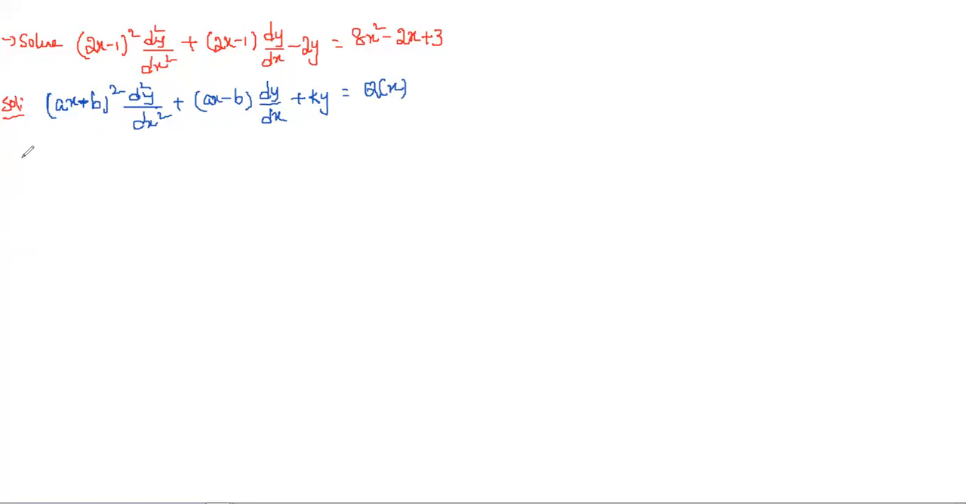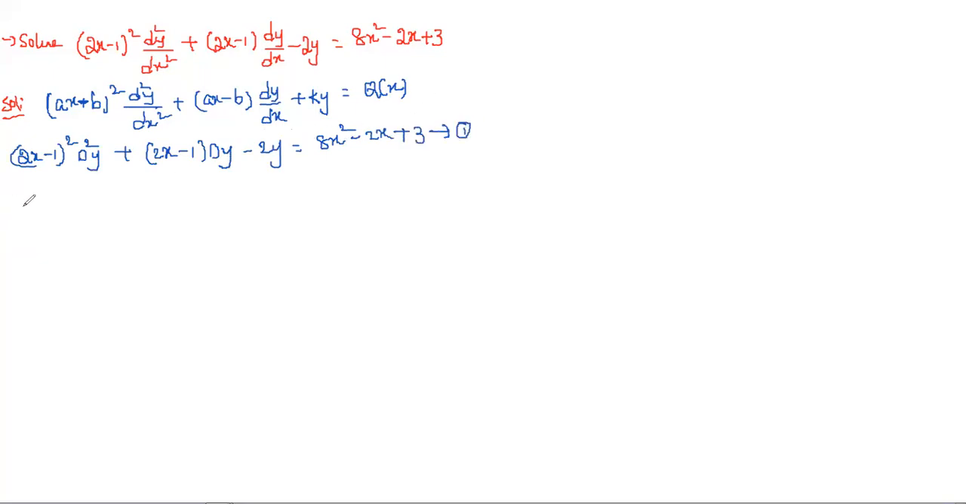First, we can write this in operator form. If you write in operator form, what will we get? 2x minus 1 whole square d square y plus 2x minus 1 into dy, and next minus 2y is equal to 8x square minus 2x plus 3. Let it be taken as 1.